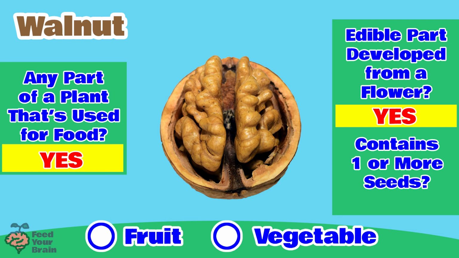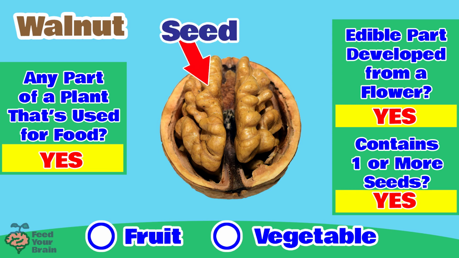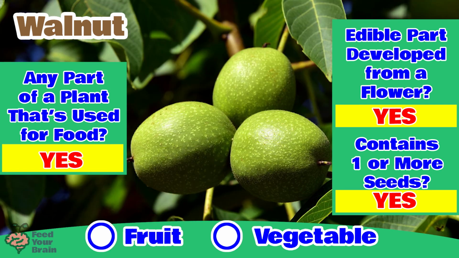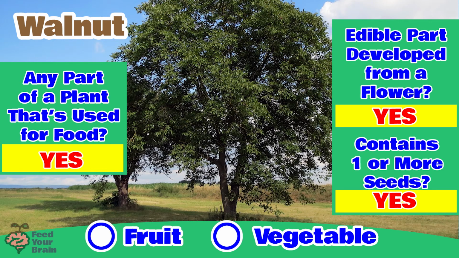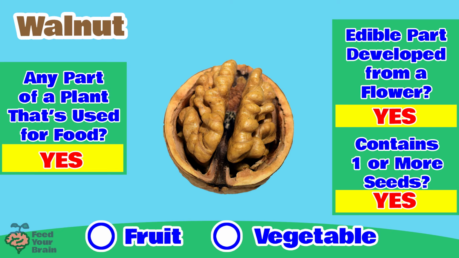And the 3rd question is, does the walnut contain one or more seeds? Well, the walnut is the seed, so the answer is yes, the walnut does contain one seed, because it is the seed of the walnut tree. This is what the walnut seed looks like hanging on the walnut tree. Covered in the green softer outer covering, you would call this the ripened fruit, with the entire walnut inside. And here is the walnut tree. So the final question is a walnut a fruit or a vegetable? Well, now we know that the walnut is indeed a fruit.